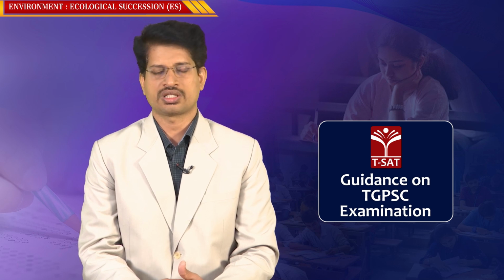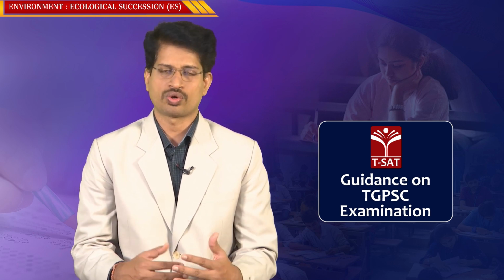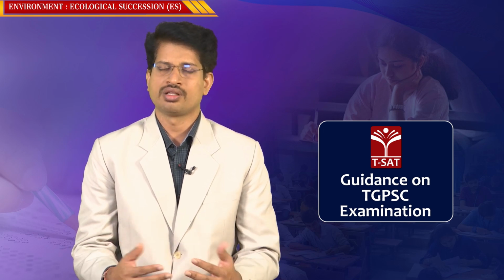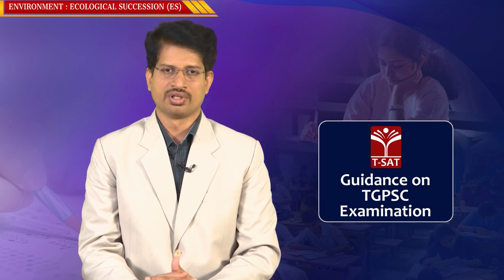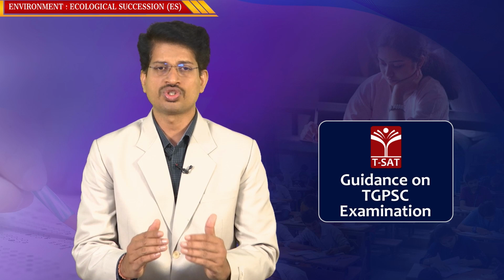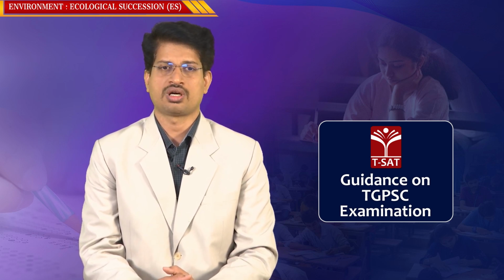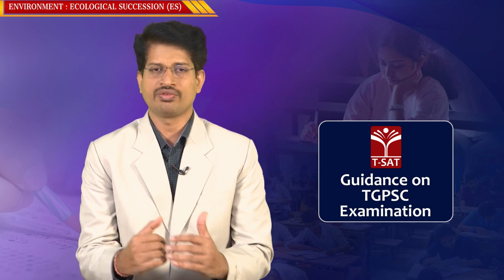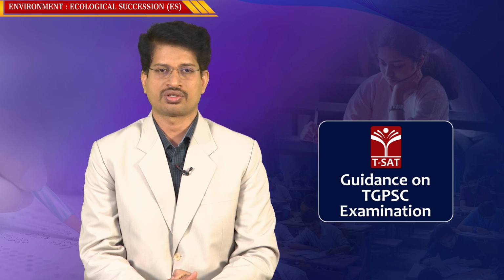Autogenic factors means certain biotic factors like plants, animals, microbial organisms, and the dead leftover parts of living beings. When the succession is being influenced by these biotic factors, it is known as autogenic succession.